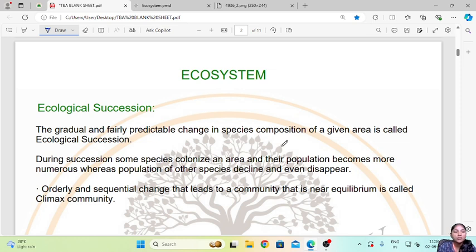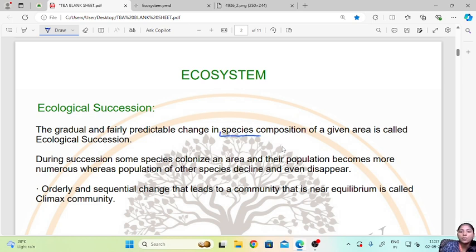Ecological succession. The gradual and fairly predictable change in the species composition of a given area is called ecological succession. So it is the slow or gradual and fairly predictable change that takes place in the species composition, meaning the number or the types of species of plants or animals which are present in a given area, is called ecological succession.